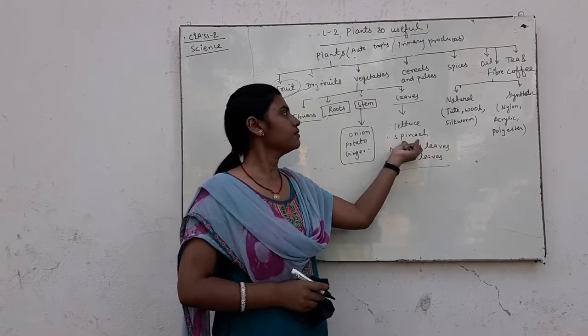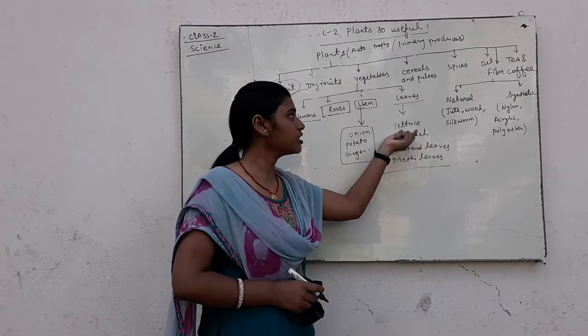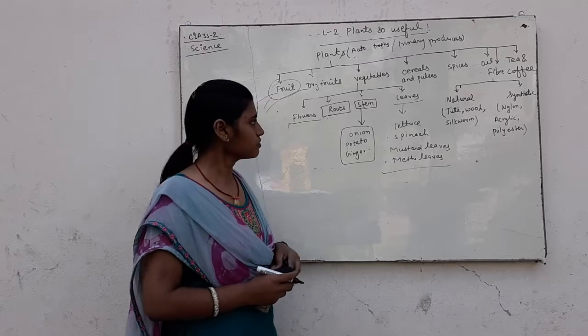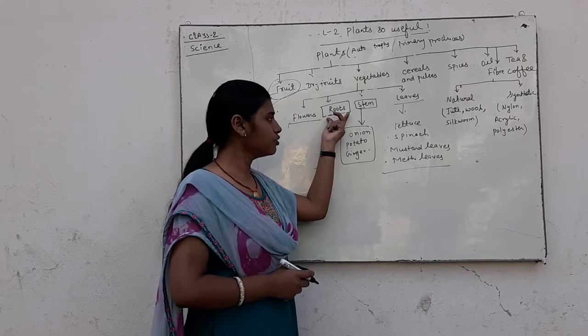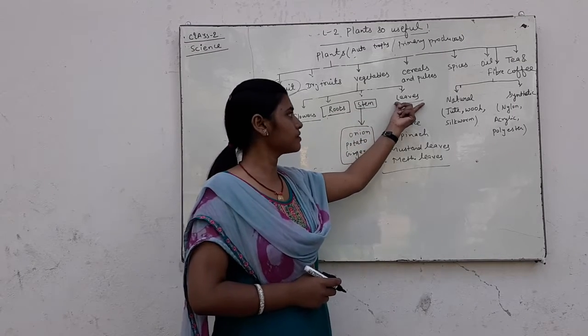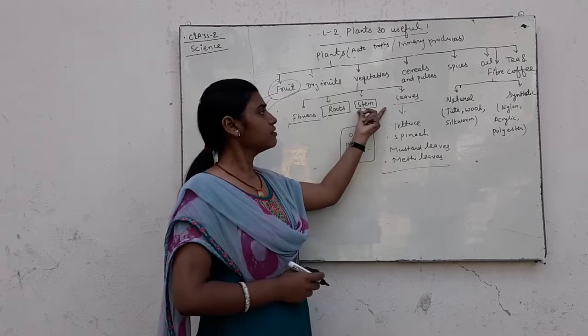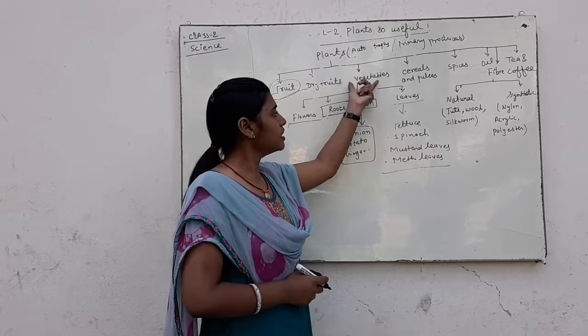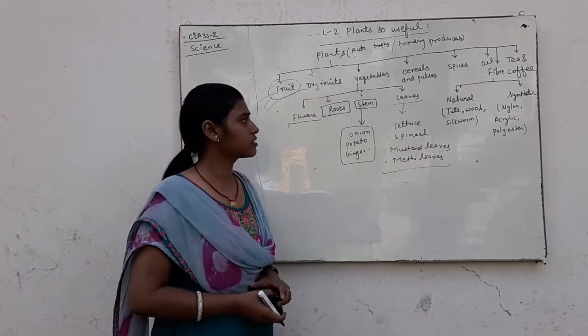These are examples of leaves which are vegetables. Flowers, roots, stems and leaves are obtained as vegetables, and they are related to plants.